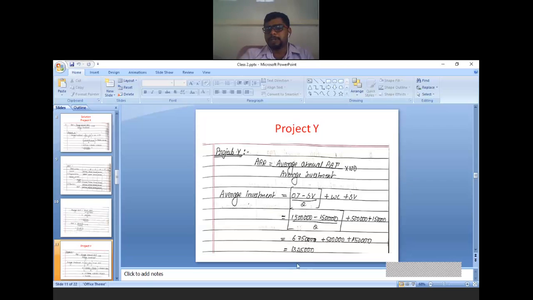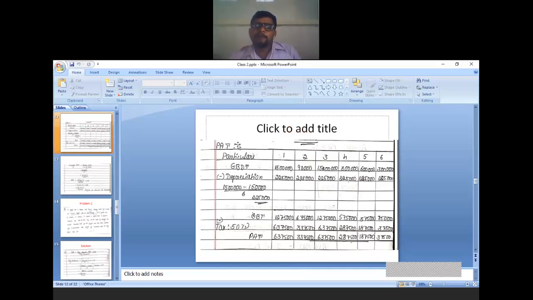So average investment is how much? 13,25,000. One part of the calculation is over. The denominator, average investment, we got as 13,25,000. Now you have to calculate average annual PAT. For that, first we need PAT, that is profit after tax. Same method. Year 1, 2, 3, 4, 5, 6. What is given in the problem? EBDT, earning before depreciation and tax, is given.